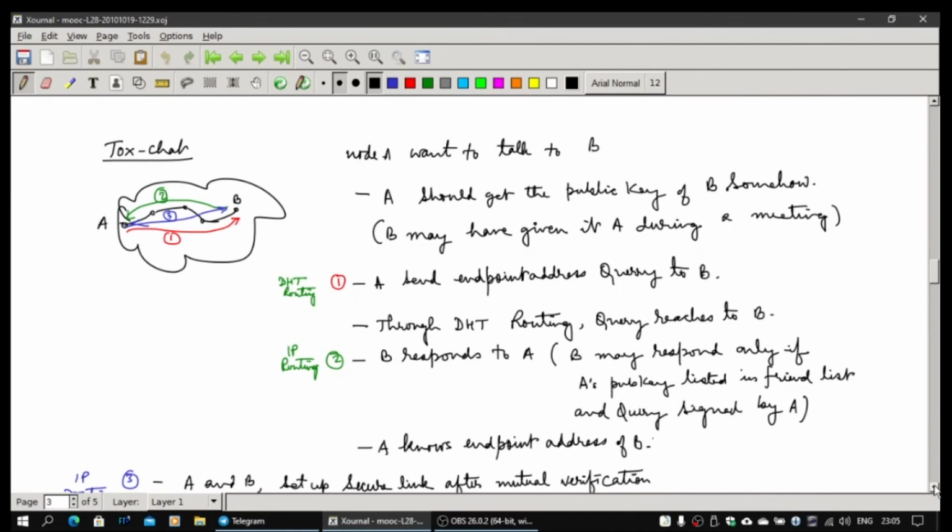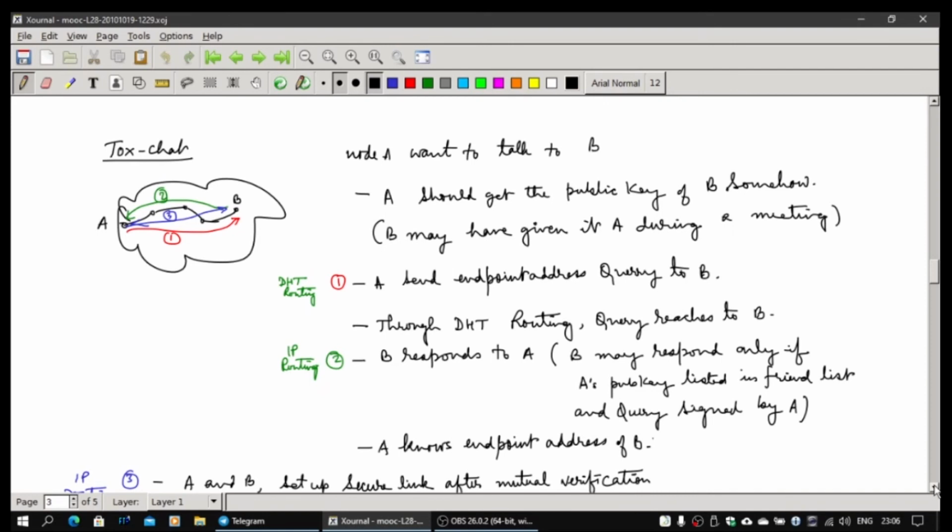So now let user A want to talk to user B. User A has a node ID A, so I call it node A here. Now the problem is somehow A should know the public key, or node ID, of B, and B should know the node ID of A. Otherwise they can't communicate.